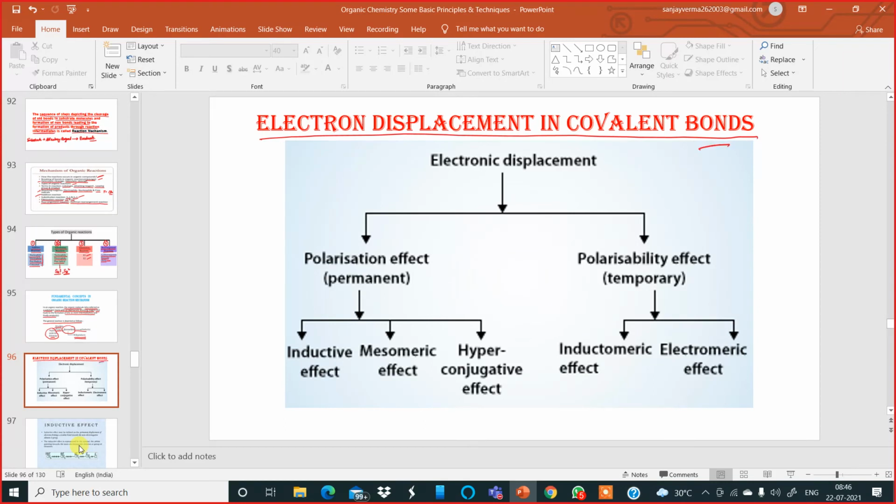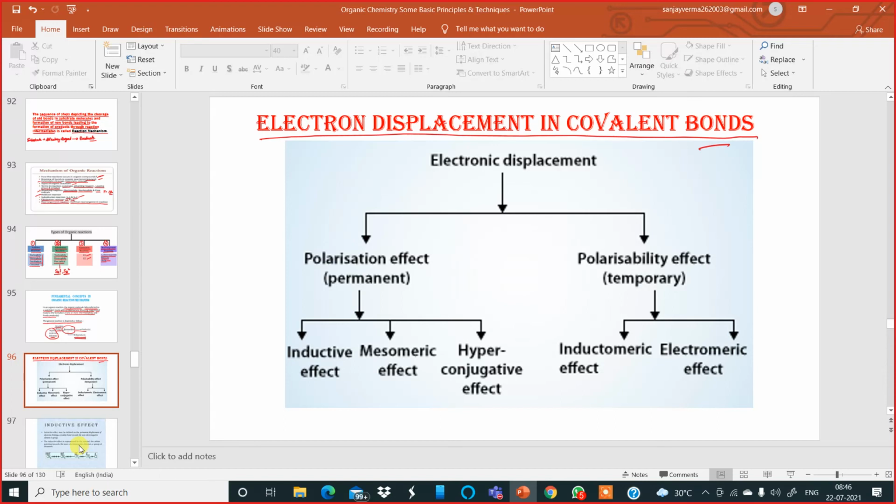What is electron displacement? Now remember, most of the attacking reagents carry either a positive or a negative charge. But the sad thing is, the substrate molecules, the organic compounds which are supposed to undergo the chemical reaction, are neutral, which means they cannot be attacked easily.